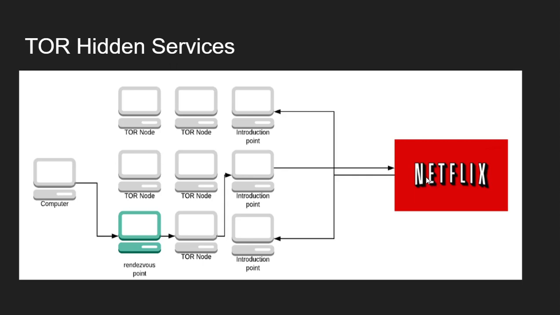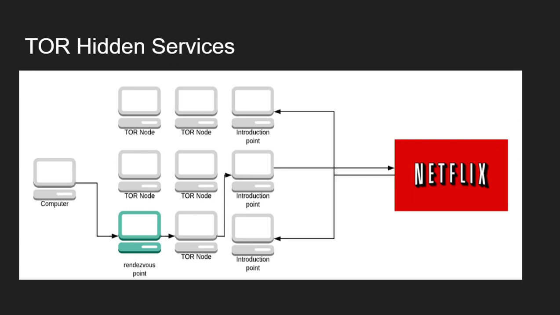Now that the server has gotten the private and public keys, it will randomly choose three nodes as the introduction points. There are multiple nodes from which it can choose these three points. These introduction points will basically be used to connect the hidden client to the hidden server. After the server has chosen these introduction points, the server will notify them about its public key and ask them that it wants to use them as its introduction points.